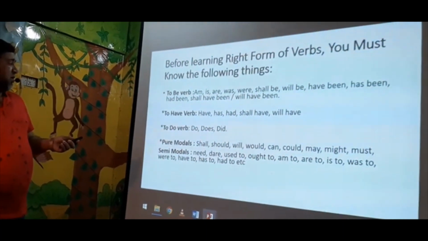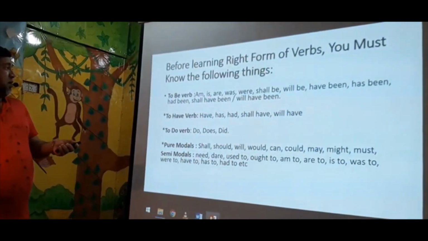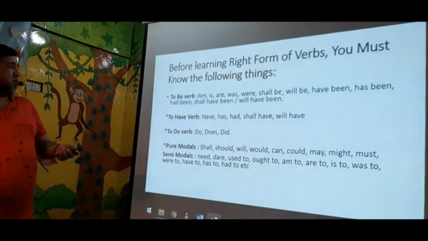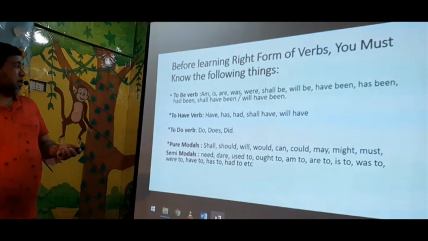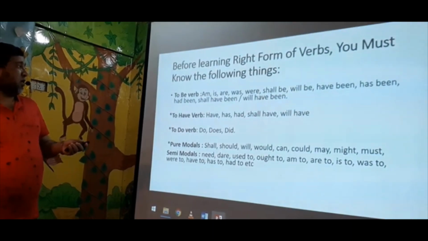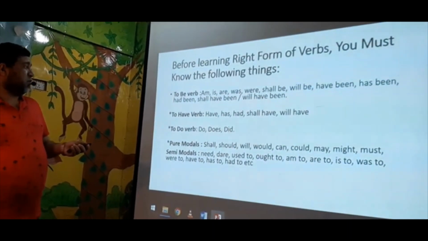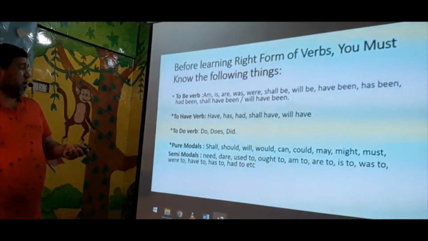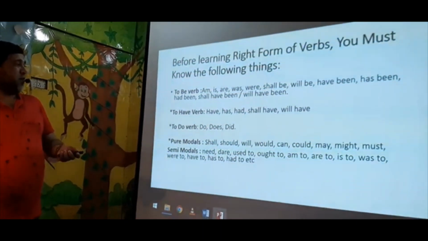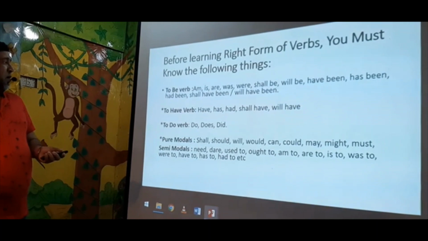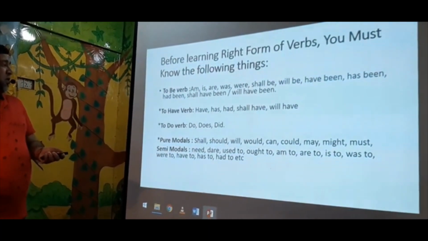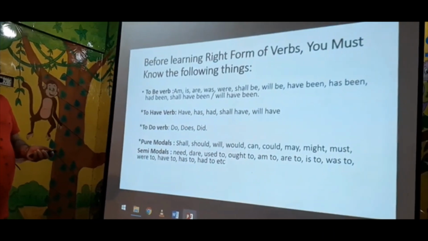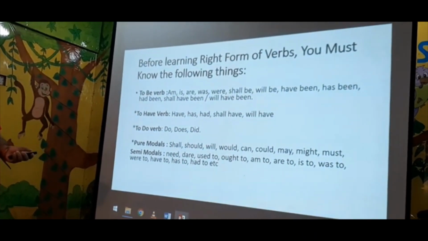Okay. So what are the to be verbs? You see, I have written: am, is, are, was, were, shall be, will be, have been, has been, had been, shall have been, will have been. These are to be verbs. To have verb. What are to have? Have, has, had, shall have, will have. These are to have verbs. To do verb: do, does, did. These three are to do verbs.